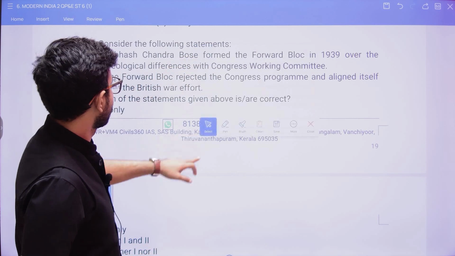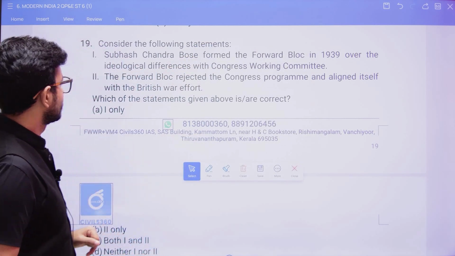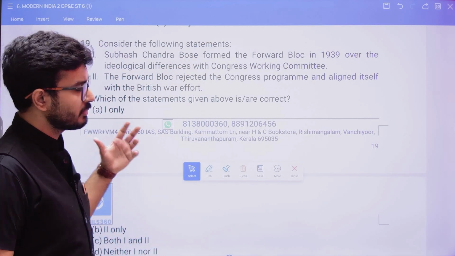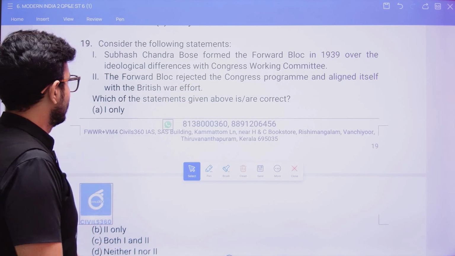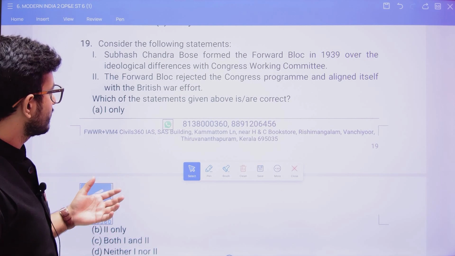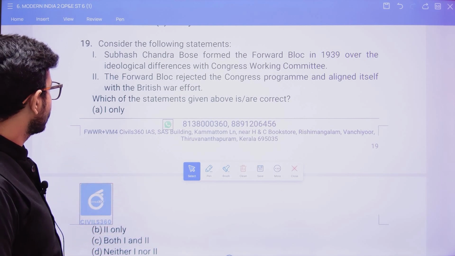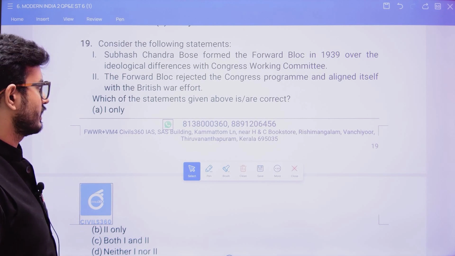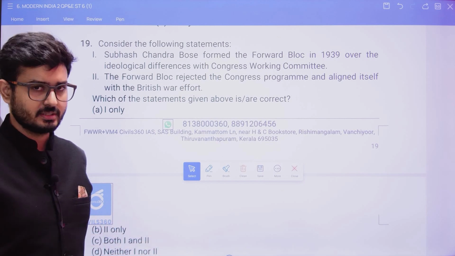Then when we talk on the next question, consider the following statements. Subhas Chandra Bose formed the Forward Bloc in 1939 over the ideological difference with the Congress Working Committee, and the Forward Bloc rejected the Congress program and aligned itself with the British war effort. Which of the following statements is correct?